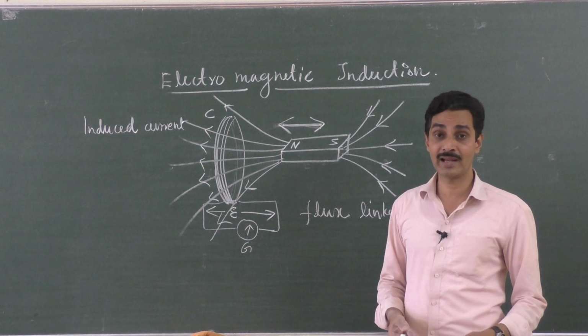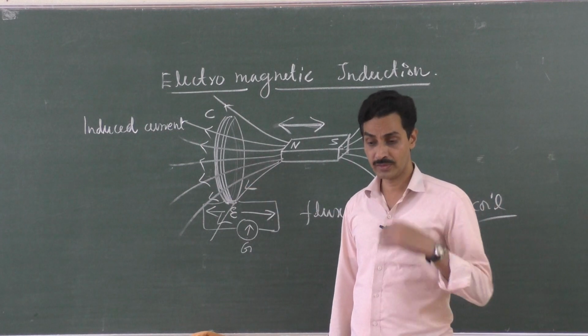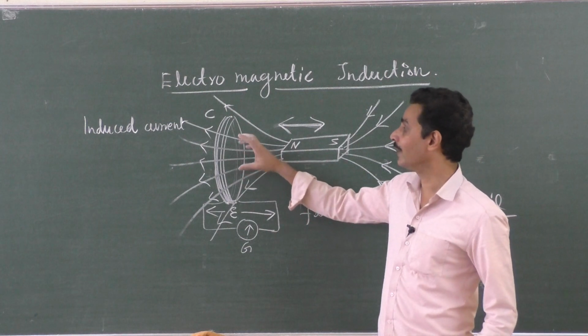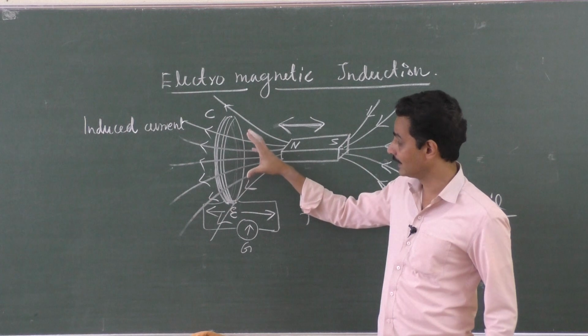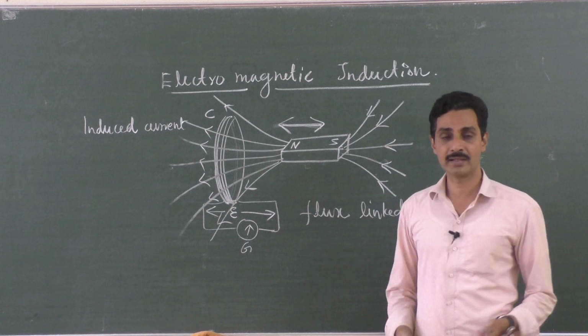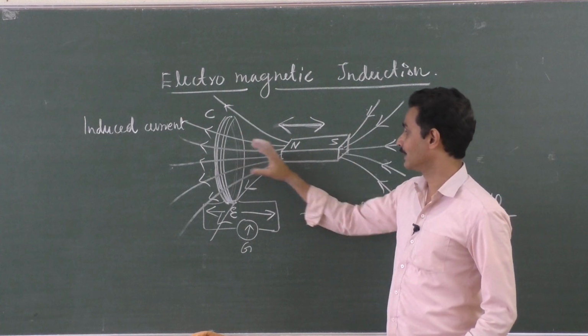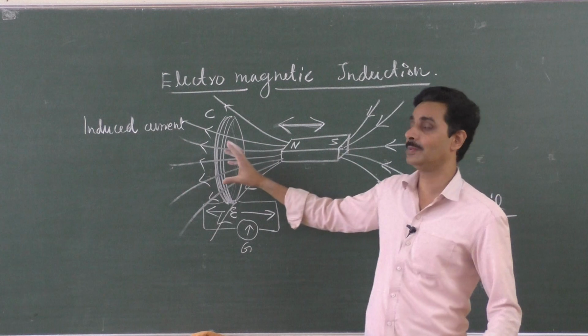So the induced current direction keeps on changing when the magnet is moved towards the coil and away from the coil. That means when the flux through the coil increases, moving the magnet towards it, the induced current is in one direction. When the flux through the coil decreases when you take it away, as if you are taking a torch away, the amount of light will be less here.